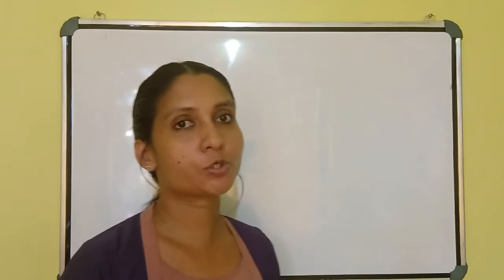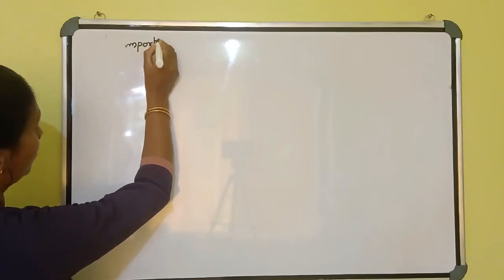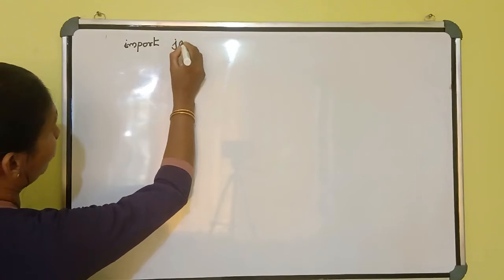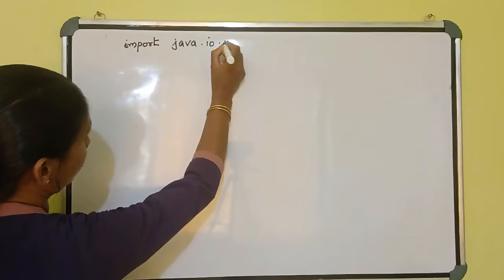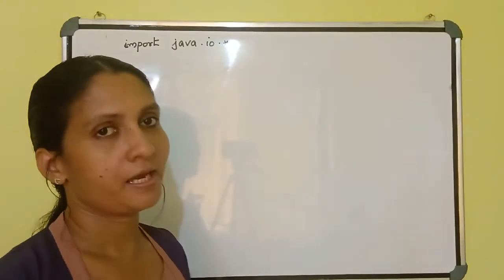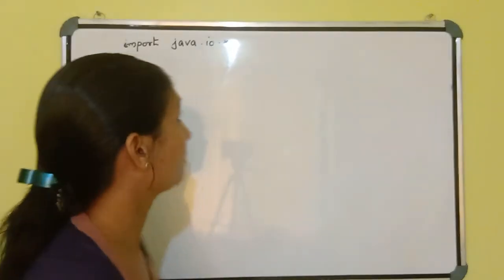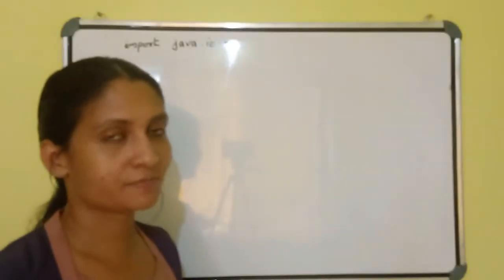When you start a Java program, first you need to import some packages. Write the import keyword in small letters because Java is case sensitive. import java.io.*; then a semicolon. This java.io is a package, and if you want to insert a package into your program, you need to use this word. Then what is the meaning of a package?